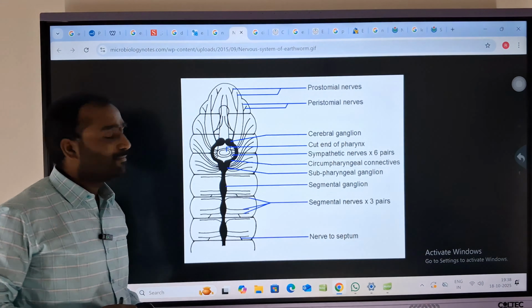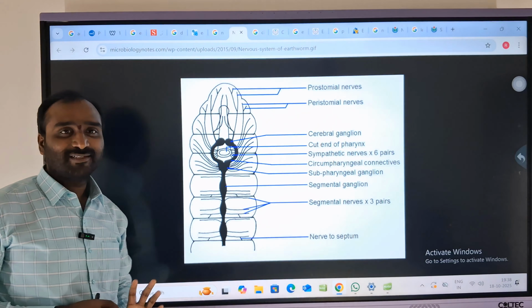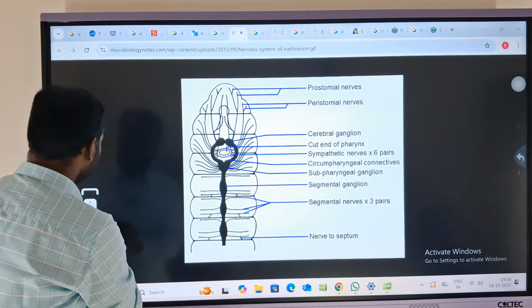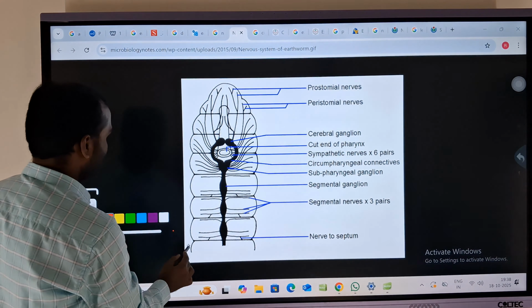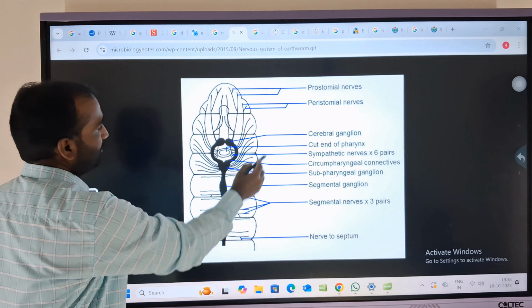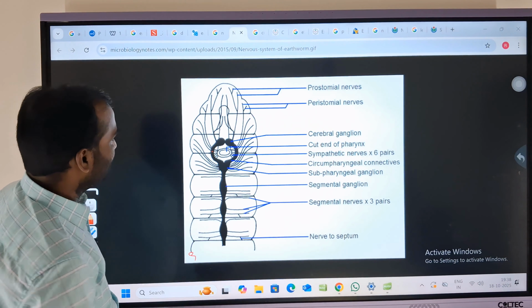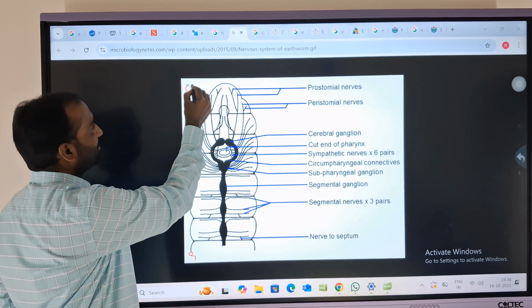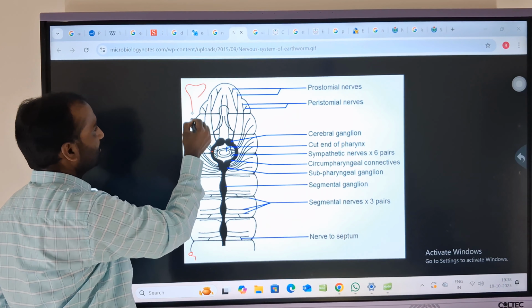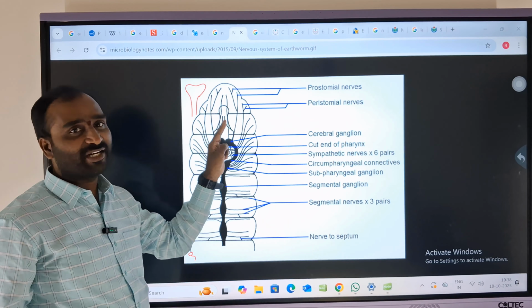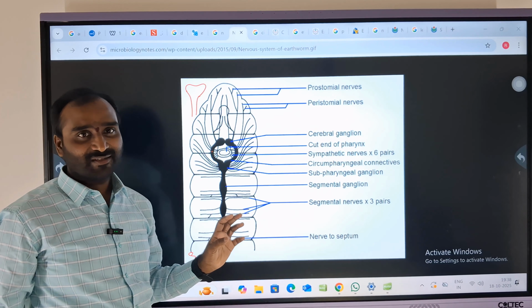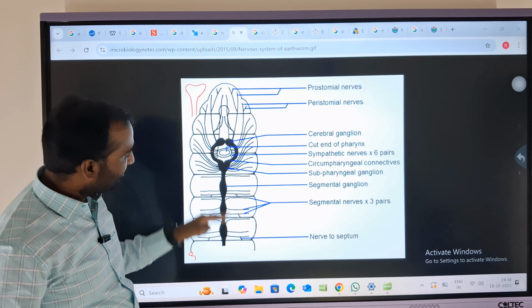This is the nervous system. Then what I have mentioned over there, this is a nerve ring, right? It acts as a brain, but it's not an exact brain. Am I clear? And it also has ganglia.